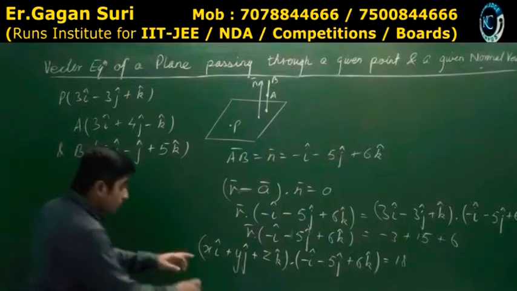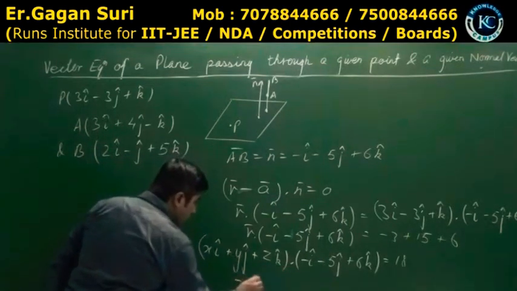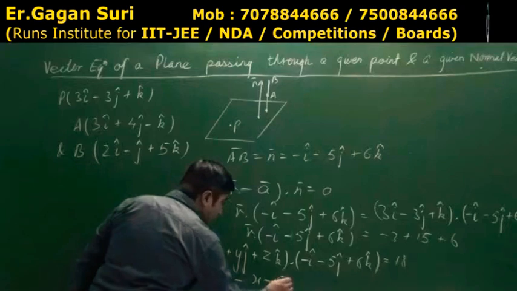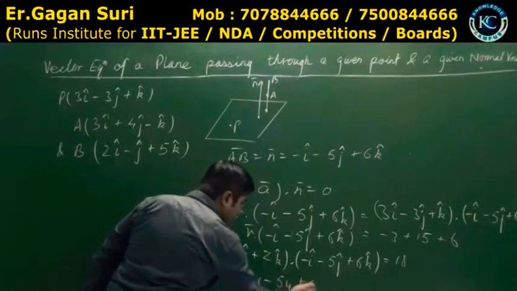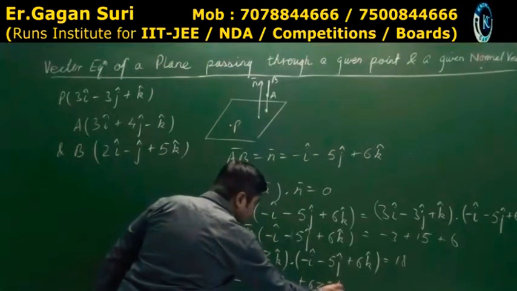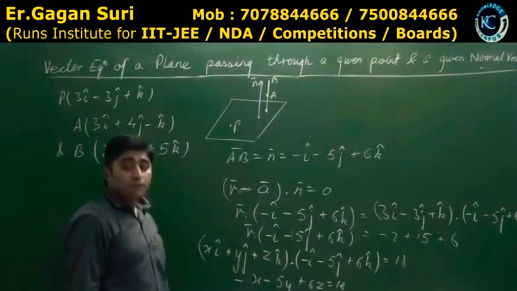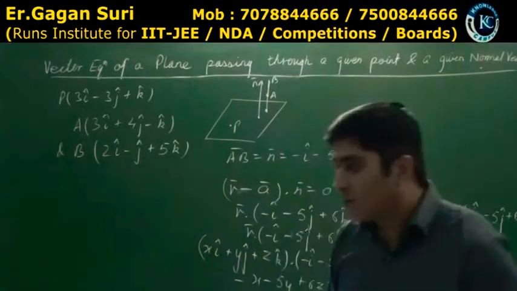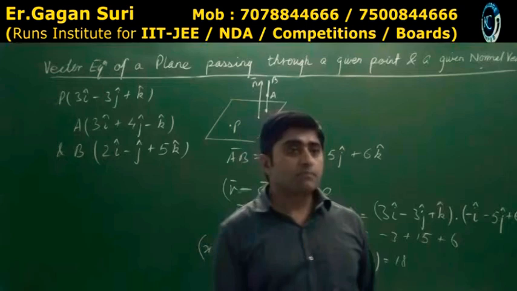Understood? I वाला I से so minus x minus 5y plus 6z is equal to 18. Should be the answer.